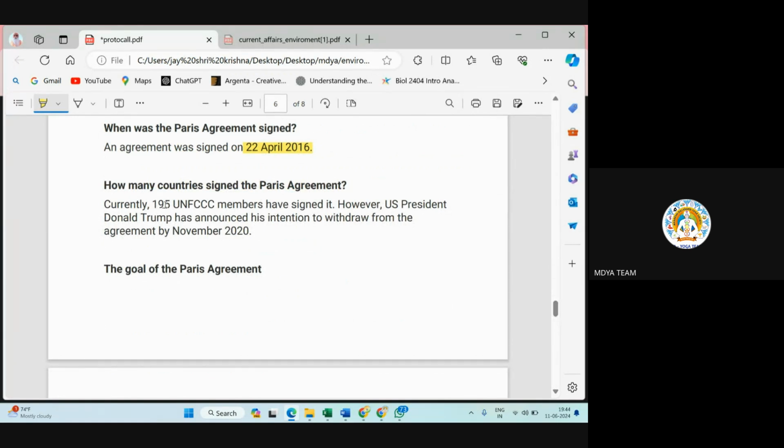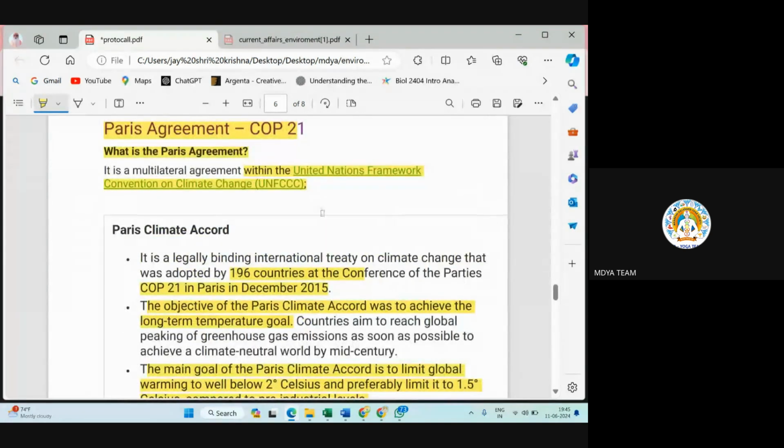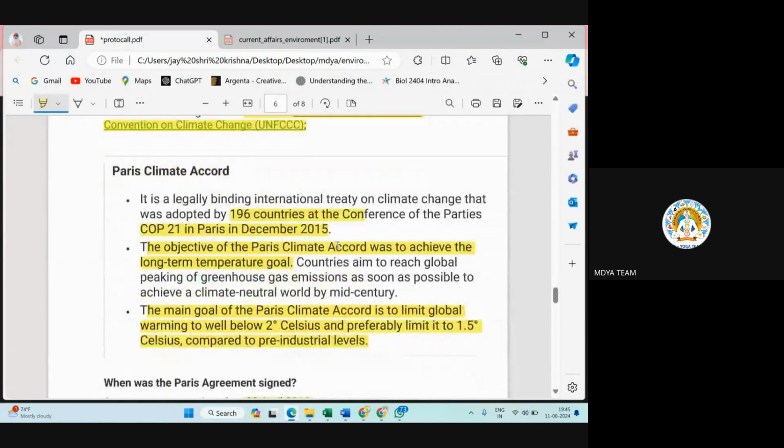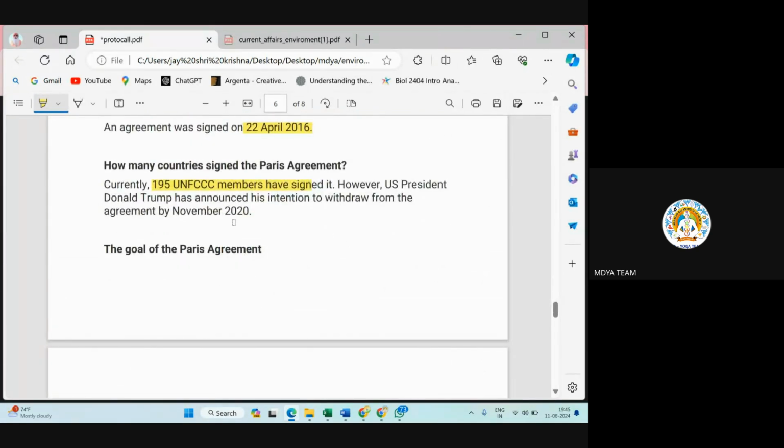Now 195 countries signed, and just like Canada withdrew from the Kyoto Protocol, similarly, US President Donald Trump announced his intention to withdraw from the agreement by November 2020, because these protocols highly limit the developed countries: you should not exceed this, you should not exceed this. So most of the time, if a president or prime minister is very influential, they may withdraw from the treaty.